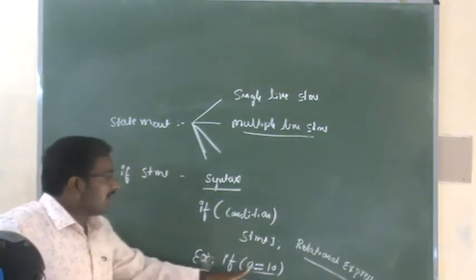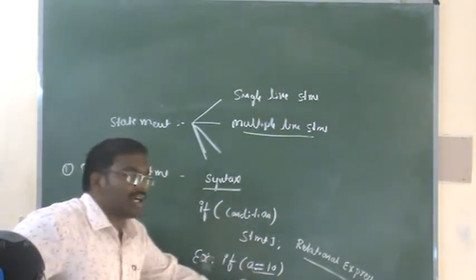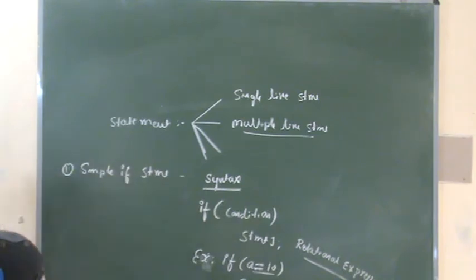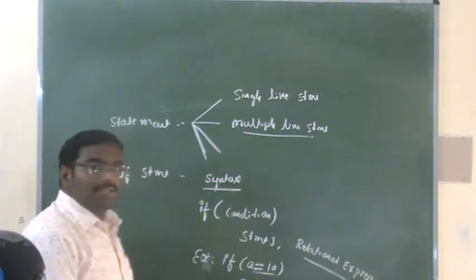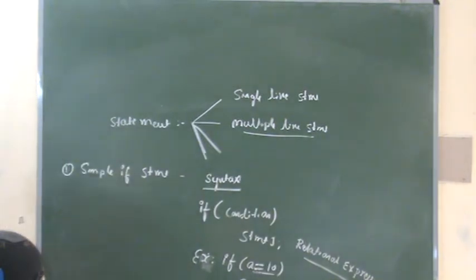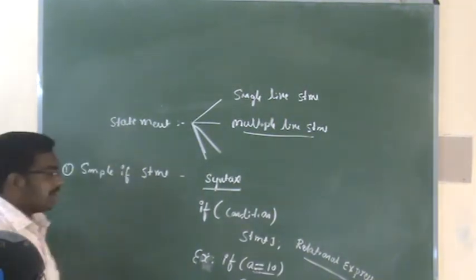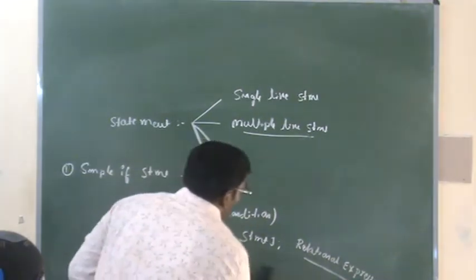So here, if the condition is true, it will print the value of A. If the condition is false, it won't print any value. It will go for the next statement to be executed, the next statement should be executed if the condition is false.